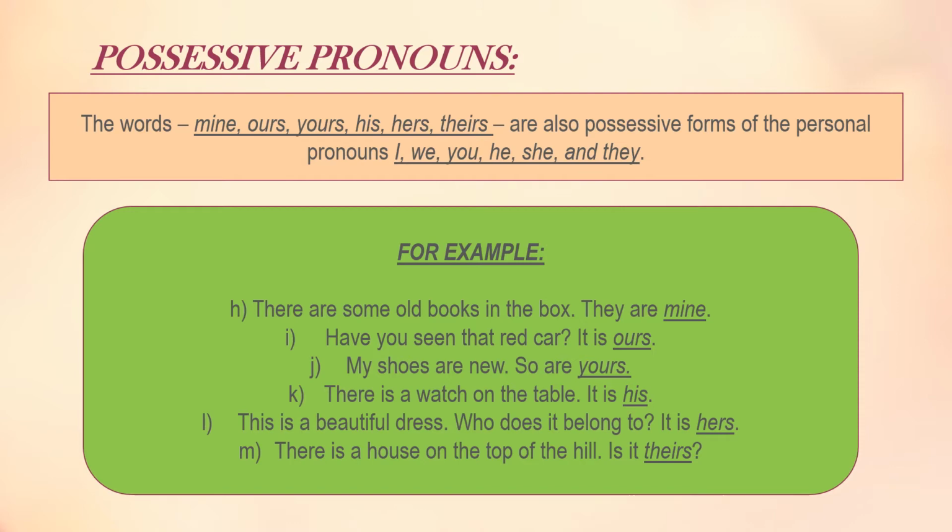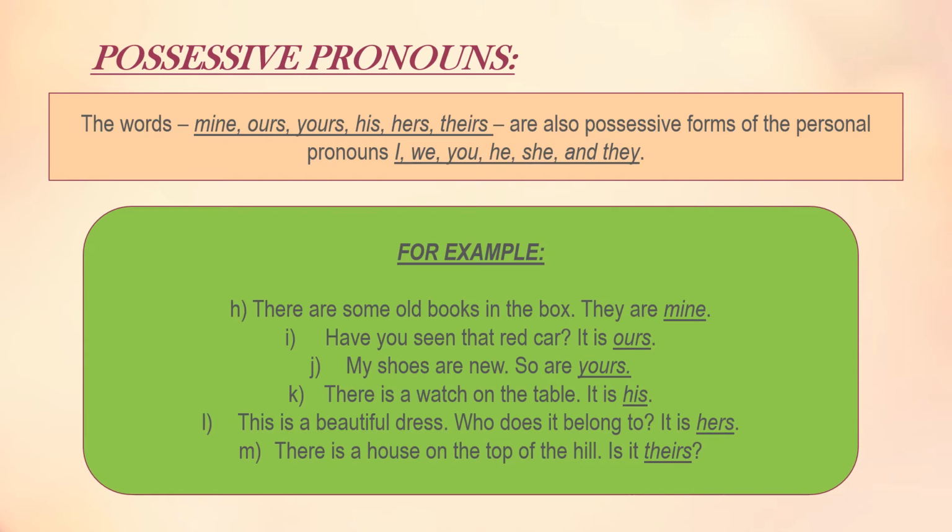L: this is a beautiful dress. Who does it belong to? It is hers. M: there is a house on the top of the hill. Is it theirs? Now, in all these sentences, the pronoun has been used without a noun and the sense is complete. These possessive forms are called possessive pronouns.